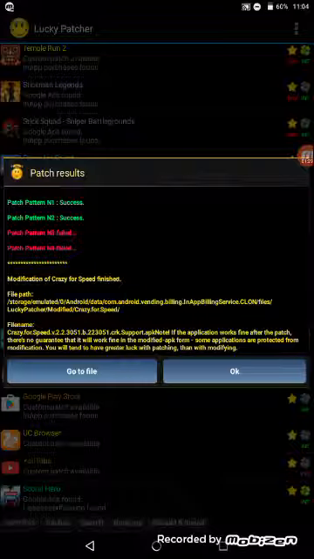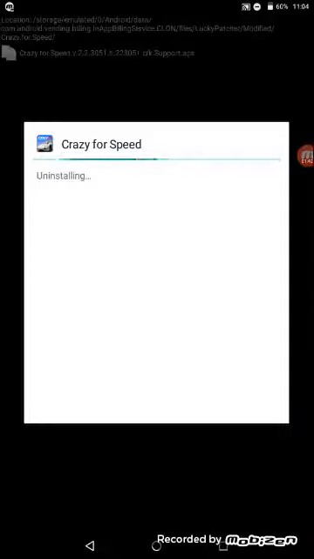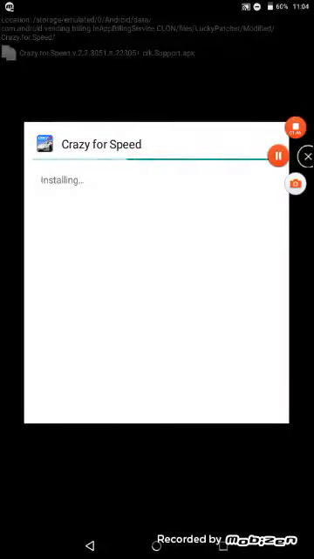So guys, you can see that it's patched. Now go to the file, click on it, and you have to uninstall and install it. You can see uninstall and install. First you need to uninstall it and then install it. It will take time.